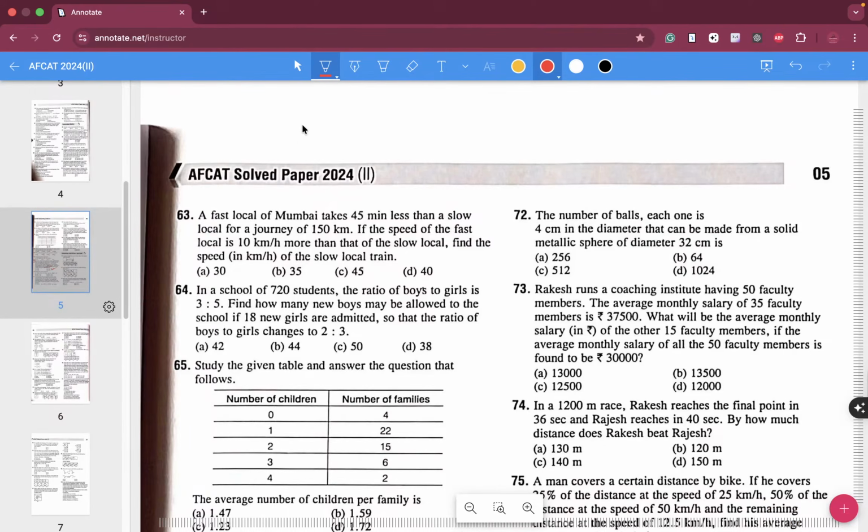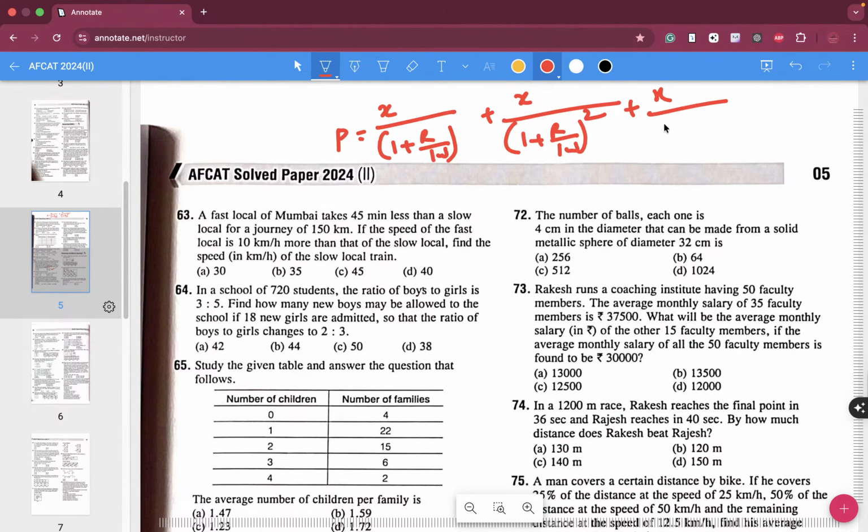So how it looks like is that in the compound interest mode, the principal is equal to the equal installment divided by 1 plus rate by 100, plus installment divided by 1 plus rate by 100 square if there are 2 equal installments, plus x divided by 1 plus r by 100 cubed if it is for 3 years.